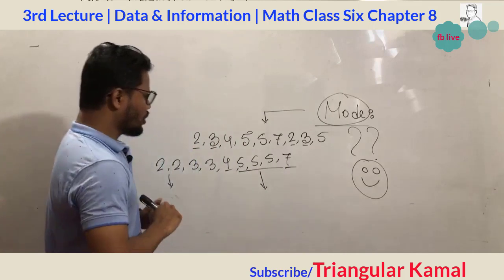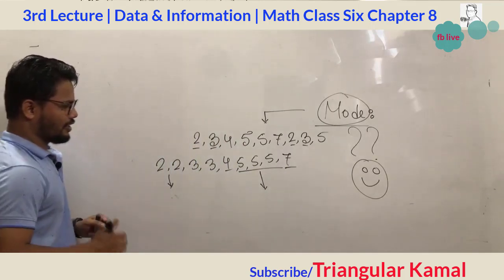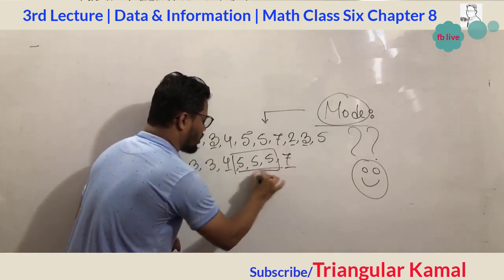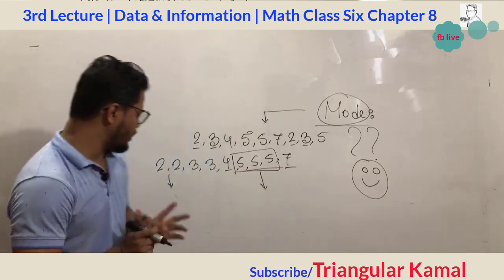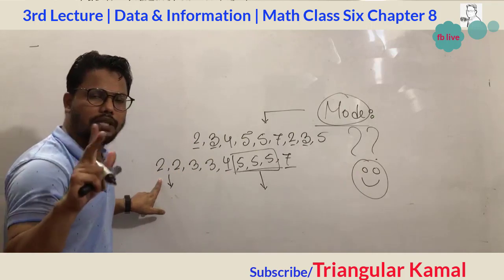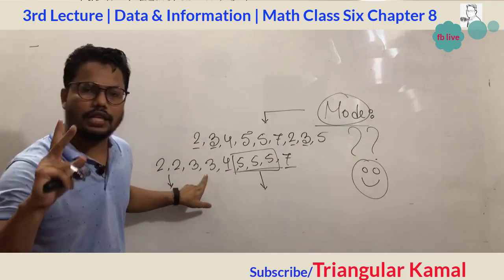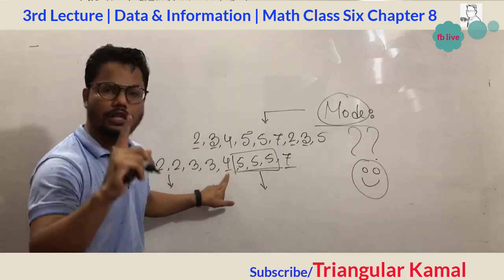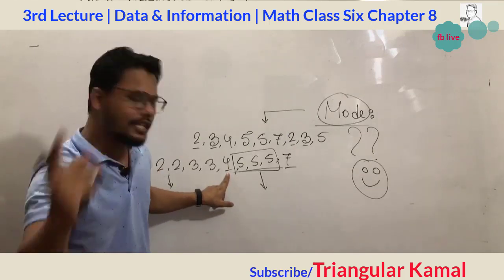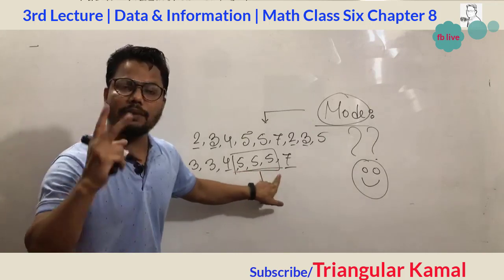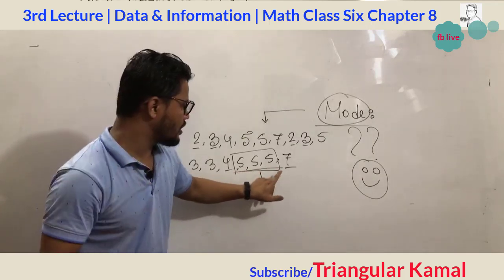So which one is the mode? This 5 is the mode here. So you have to answer like this. Here 2 is repeated 2 times, 3 is repeated 2 times, 4 appears 1 time, the 5 is repeated 3 times, and 7 appears 1 time.